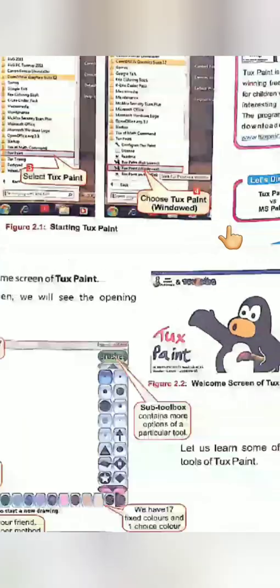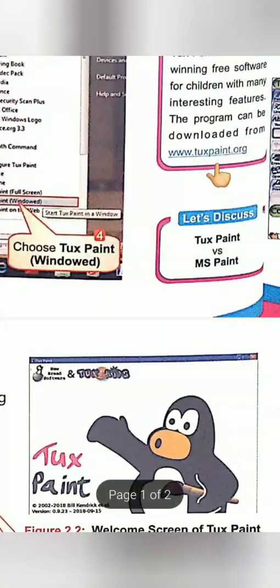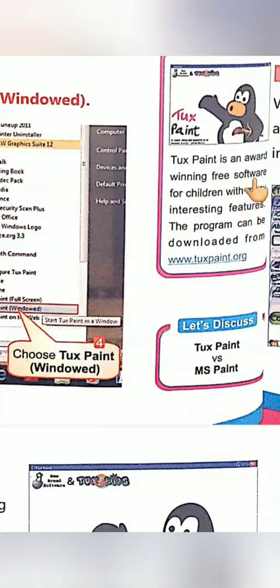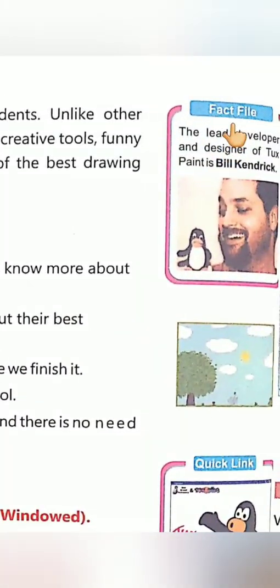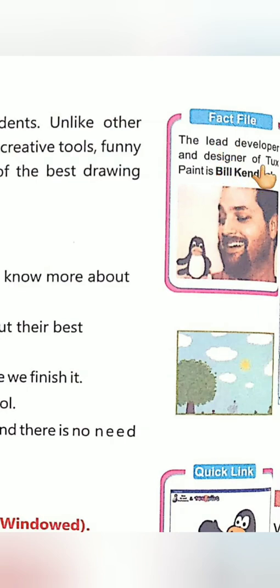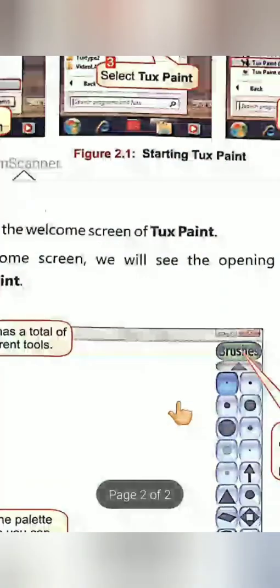Okay, students. So, this is Tux Paint. You know who is the designer of Tux Paint? Who developed Tux Paint? Bill Kendrick developed Tux Paint.